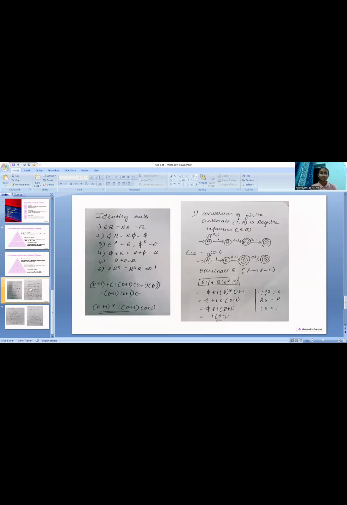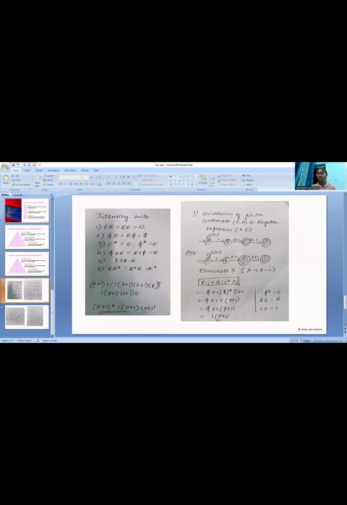Now let us take one example and try to solve using Kleene's theorem. Before going to solve the problem, we need to keep in mind these identity rules. With the help of these rules, we are going to convert the finite automaton into a regular expression. These are the six main conditions or rules that we are going to use. And the question is the conversion of a finite automaton to a regular expression.